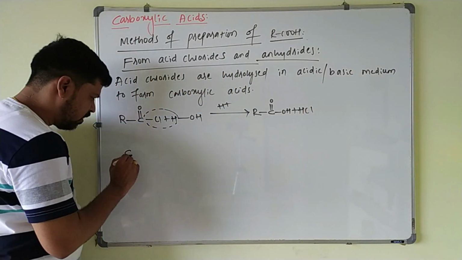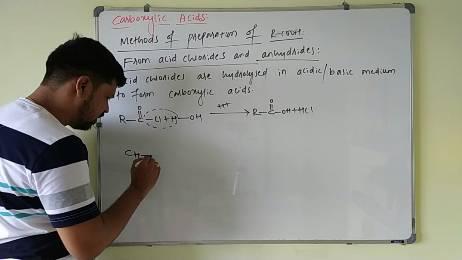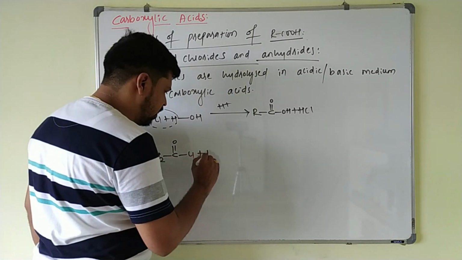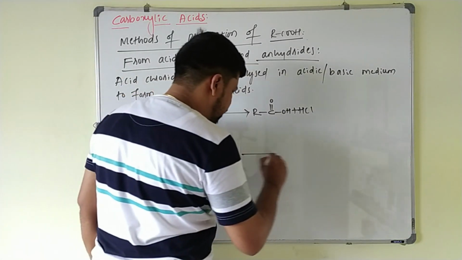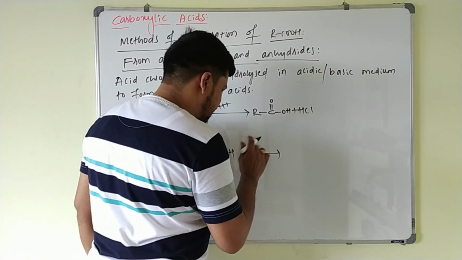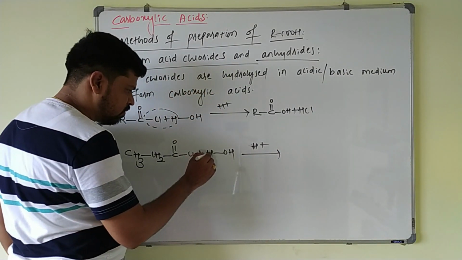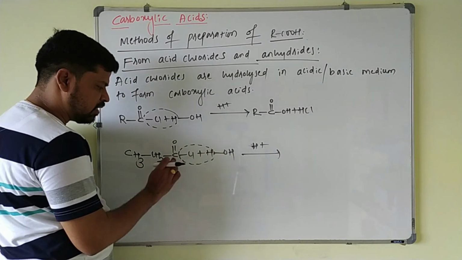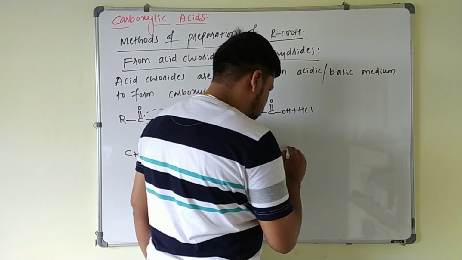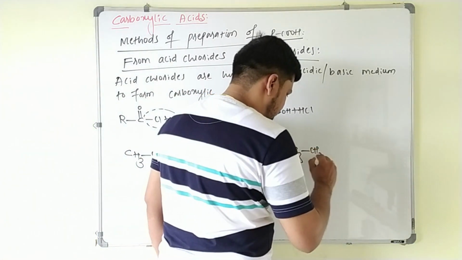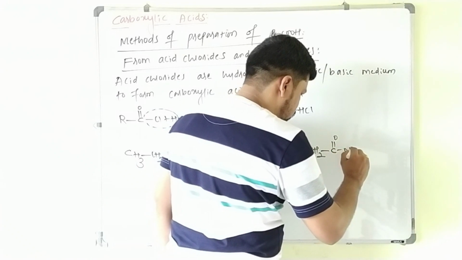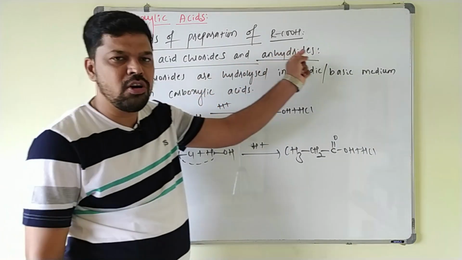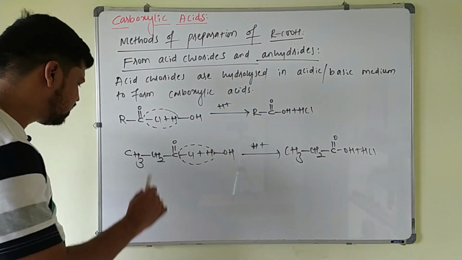So you can take an example of an alkyl group. This is CH3 CH2 COCl. This on treating with water, that is nothing but hydrolysis, will react with water in the presence of acidic medium. So what happens here? This HCl is eliminated, and this H plus combines with Cl minus and this OH minus is connected to this carbonyl carbon. So your answer will be again carboxylic acid plus HCl.